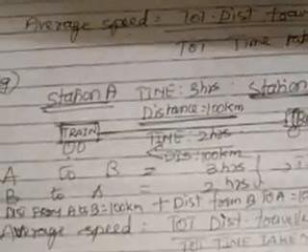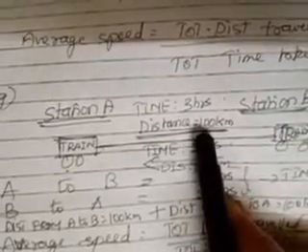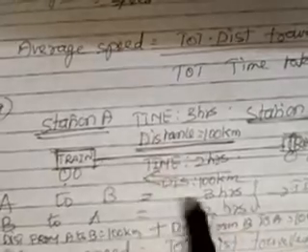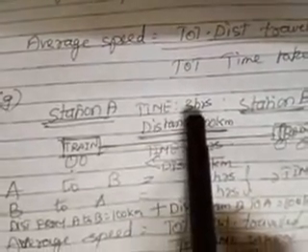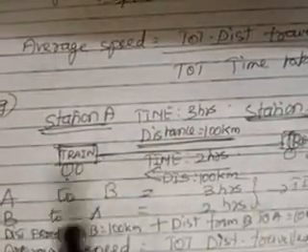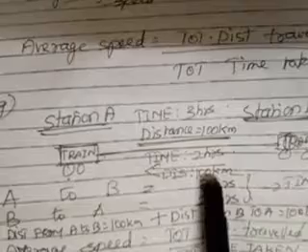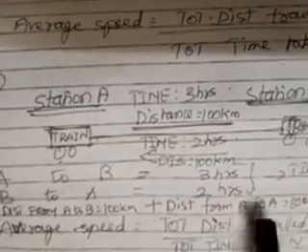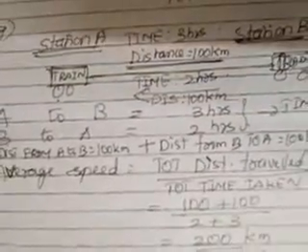Now, we are going to find the average speed. So, from A to B, the distance is 100 km only, and the time taken is 3 hours. But while returning from B to A, it has taken only 2 hours. But the distance will be 100 kilometer only. See, distance from A to B is 100 kilometer, distance from B to A is 100 kilometer. Now, shall we find average speed? Very easy, no? So, what is the formula?